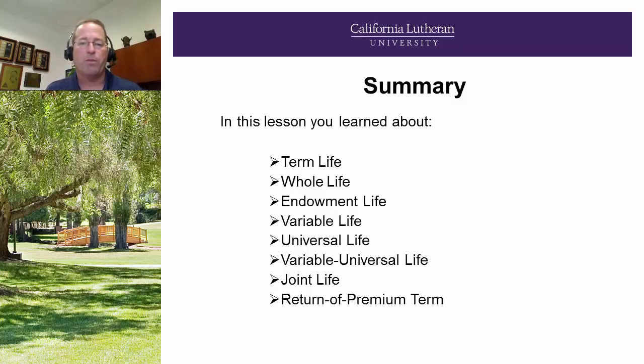So in summary, we've reviewed various types of life coverage: term, ordinary whole life, endowment life, variable, universal, variable universal life, joint life, and last, return of premium term.